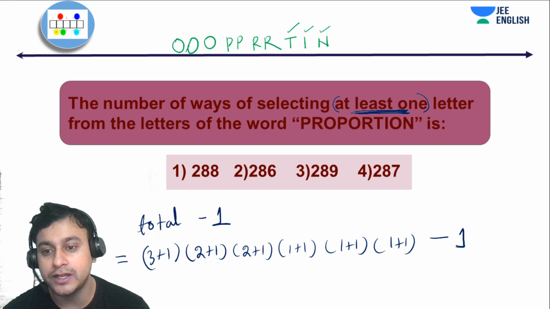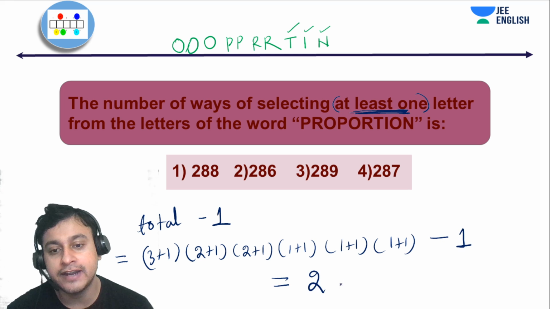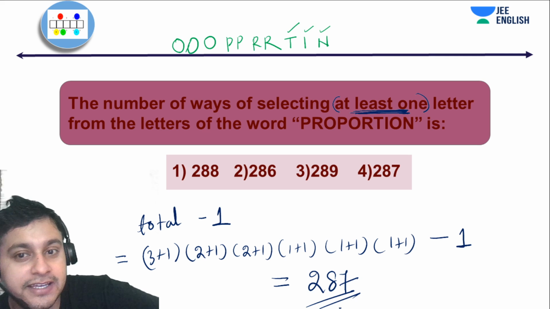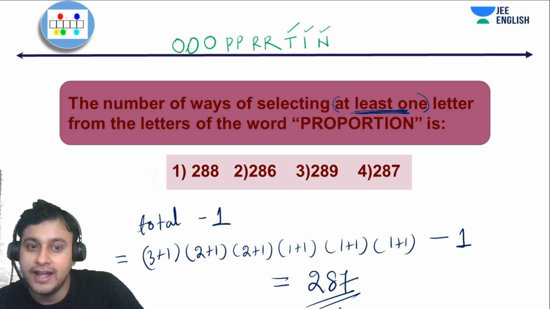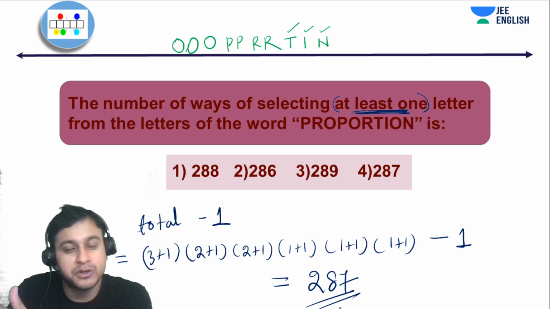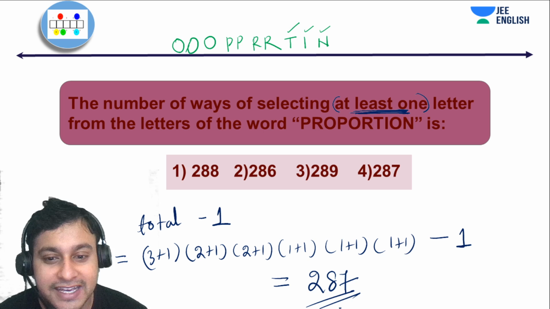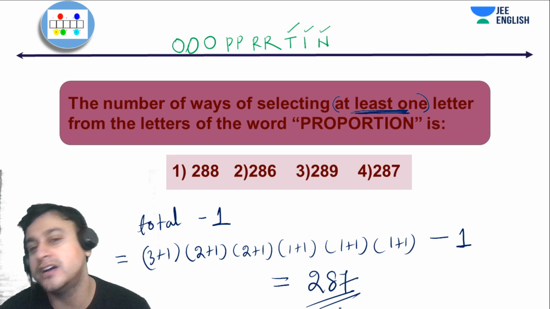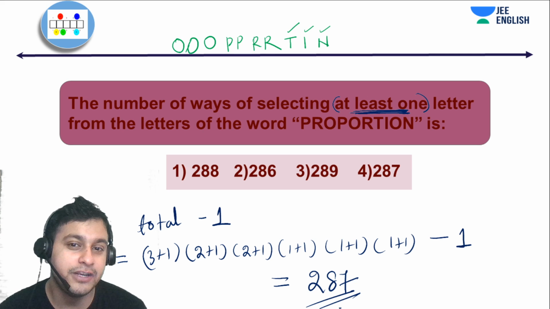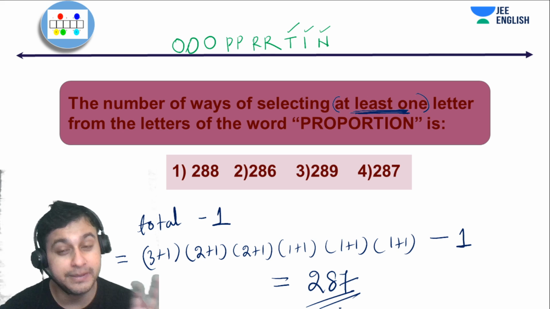And then minus 1 will give us 287, which is really easy. We just had to analyze this problem in this manner, and obviously the typical question becomes a really easy question. So guys, very important topic. Every year you would expect around 3 to 4 questions from this P and C.